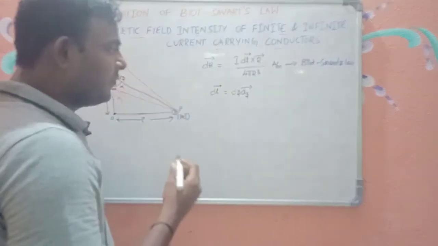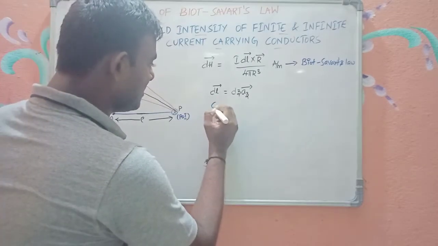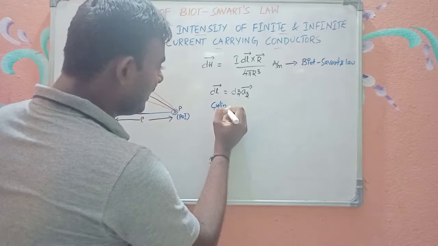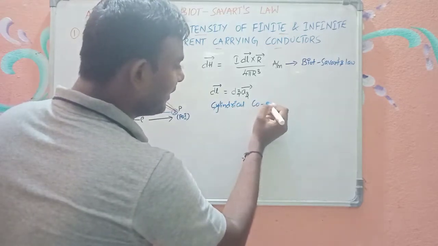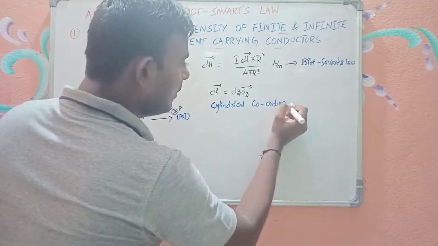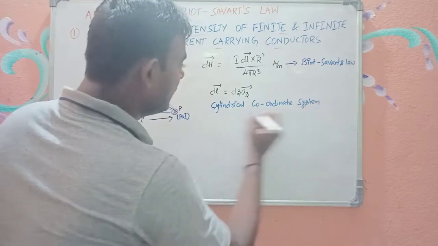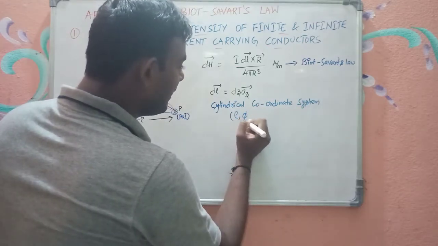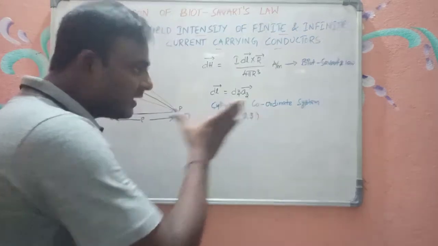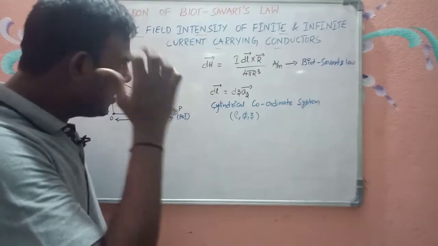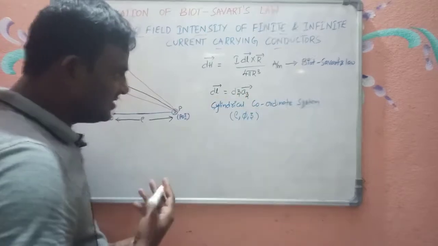Right? Now, for easy analysis, I am considering a cylindrical coordinate system here. With the help of the cylindrical coordinate system, I want to analyze this problem. So what is the cylindrical coordinate system? It contains the coordinates rho, phi and z. I am taking the help of the cylindrical coordinate system in order to analyze this problem in a simple way. Now I got dl bar as dz az bar.